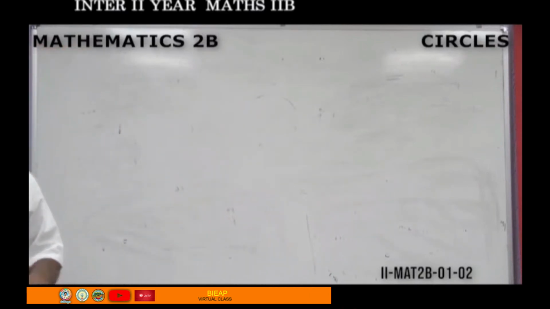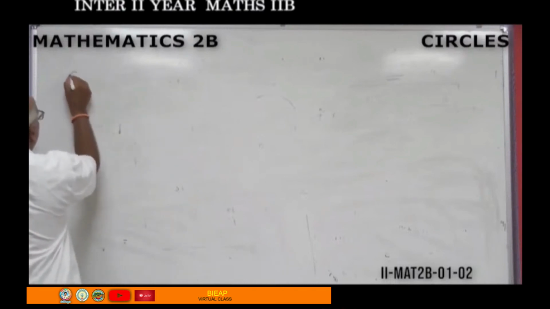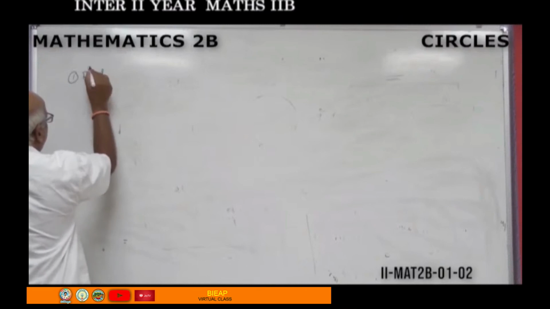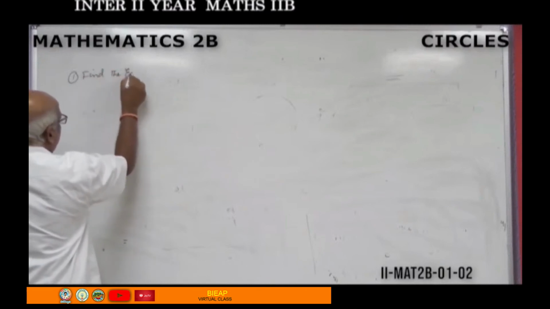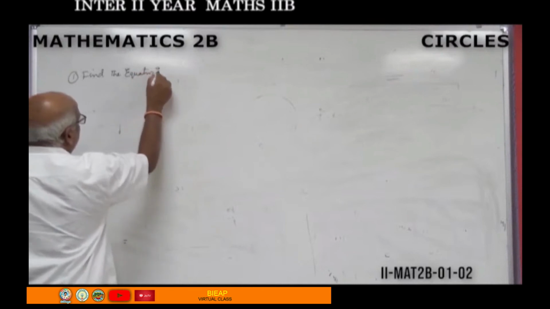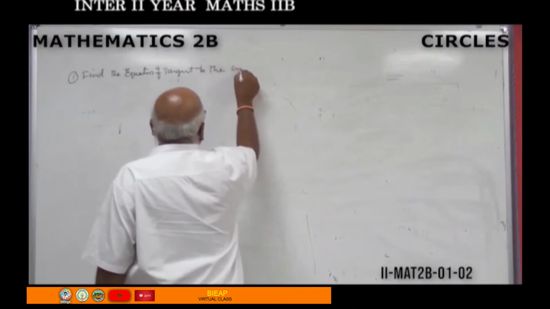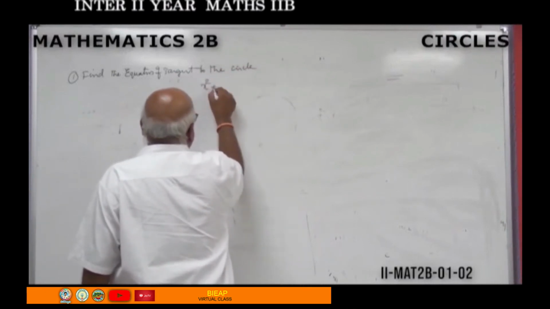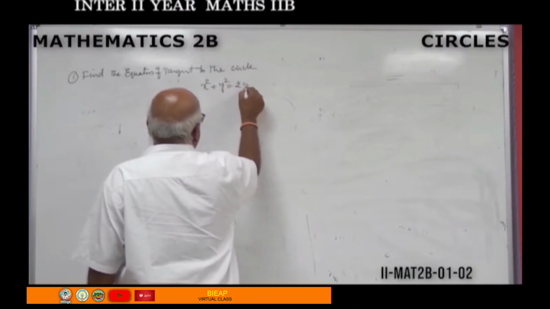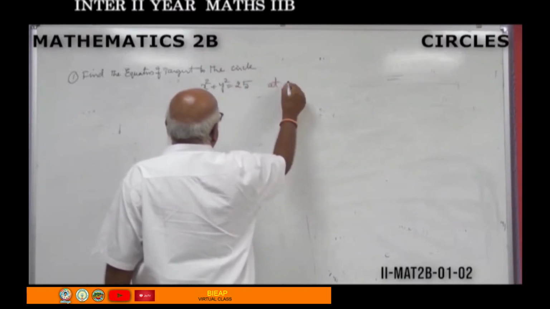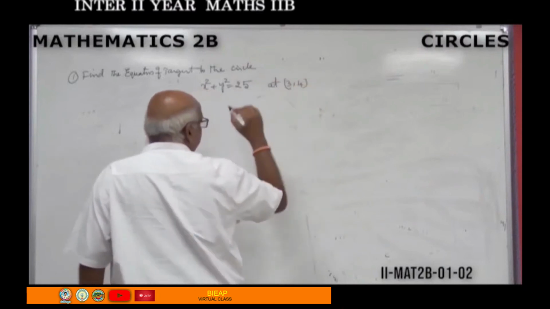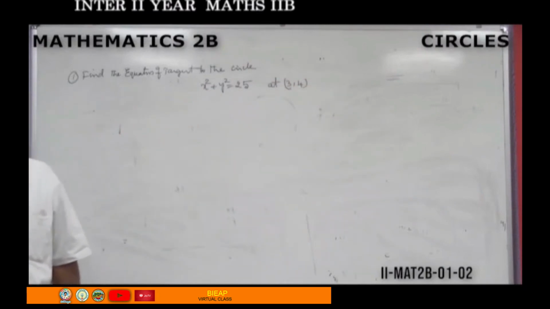Our first problem is: find the equation of tangent to the circle x square plus y square equal to 25 at 3, 4.